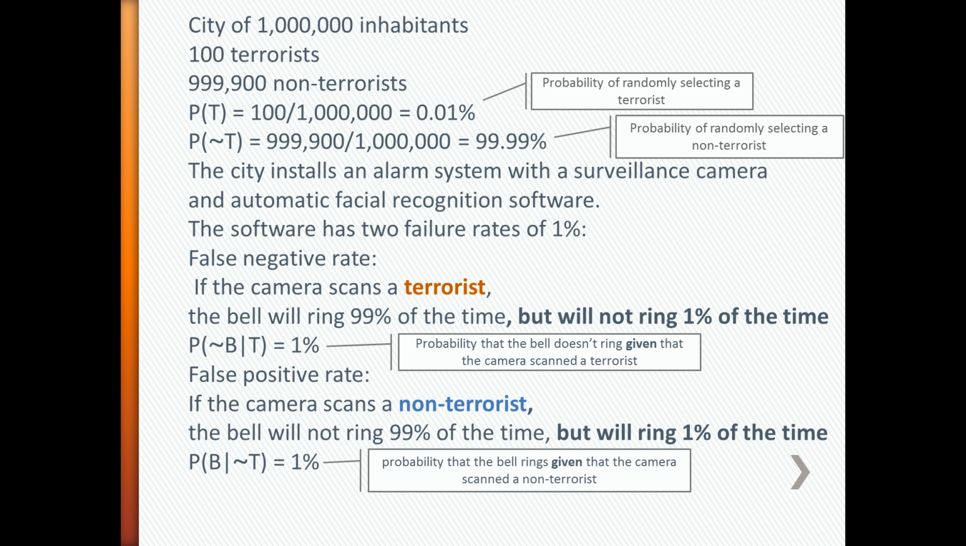Suppose now that an inhabitant triggers the alarm. What is the chance that the person is a terrorist? In other words, what is P of T given B, the probability that a terrorist has been detected, given the ringing of the bell? I suggest you pause the video and come up with an answer on your own.